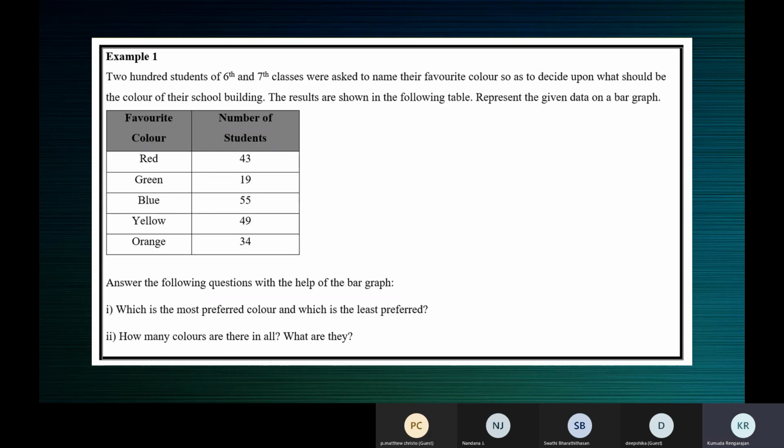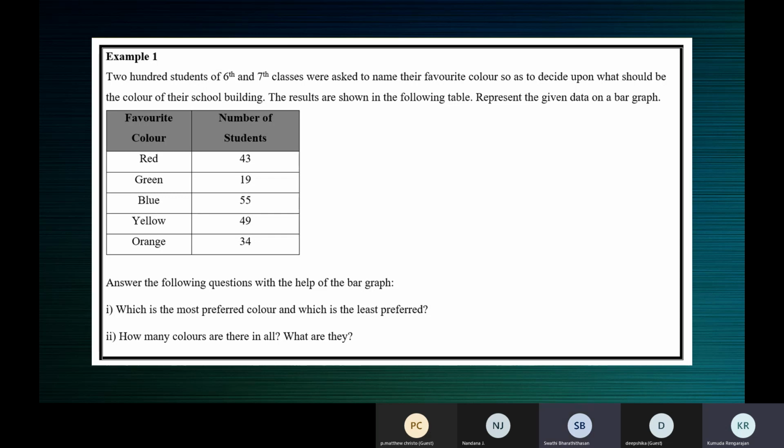Yeah, take a screenshot, children. Answer this. Oh, this is a bar graph, is it? Have you learned bar graph in standard 6? Yes, ma'am. We have learned bar graph in class 6, ma'am. Then you can just try it. We'll see it in the next class, but you can just try it.